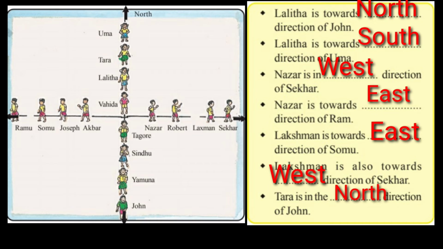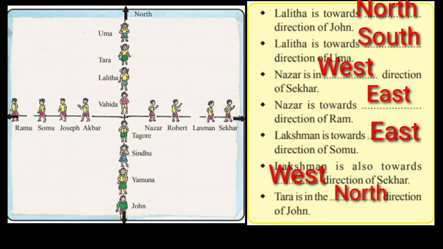Lakshman is also towards dash direction of Shekhar. That is correct. Lakshman is also towards east direction, and Shekhar is also towards east direction. Now Shekhar is facing towards east. Okay.